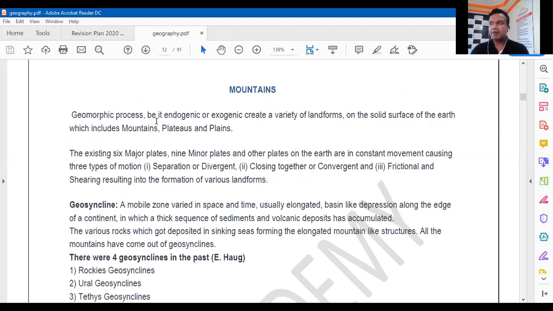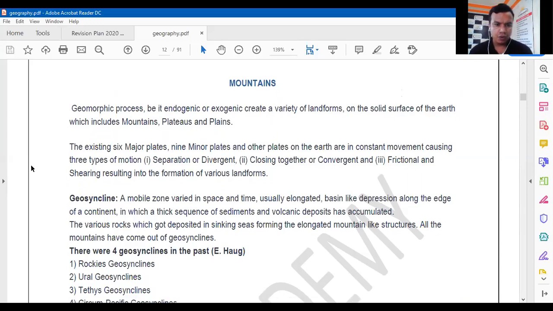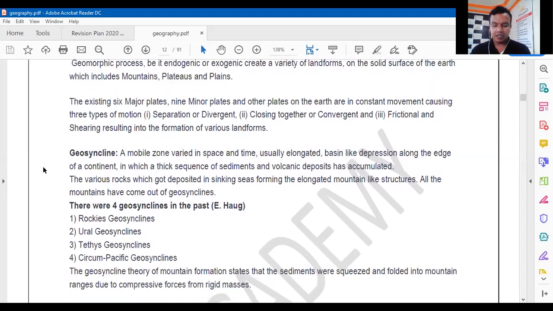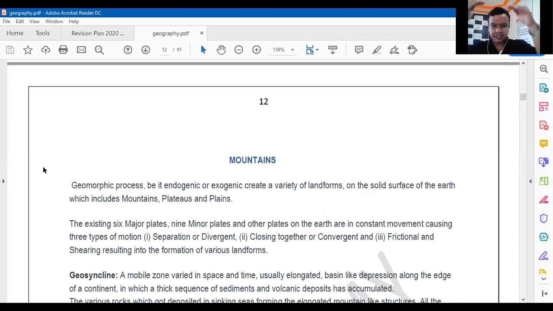Got it? So these are examples of mountains. Mountains can be formed due to the compressional forces, due to the tensional forces, due to the upward or downward movements, or due to the volcanic eruption. So depending upon how the mountain is formed, the mountains are divided into various types. So mountain means what? All of you know the size and the shape of the mountains, where the middle part is uplifted and there is an edge to the mountain, right?